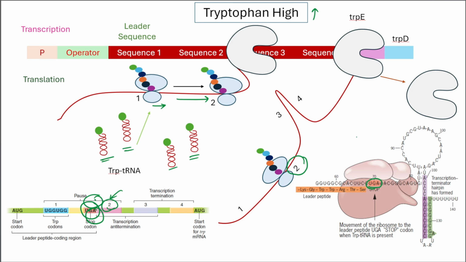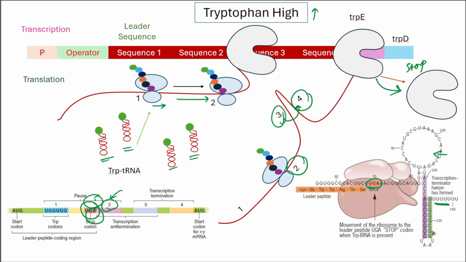Region 2 cannot pair with region 3. So here region 3 now easily pairs with region 4, forming the classic 3-4 pairing that forms the transcription termination hairpin. This is the transcription terminator hairpin, and this structure destabilizes the RNA polymerase at the downstream AU-rich region. This is the AU-rich region, causing transcription to terminate at the attenuator. So transcription stops before the structural genes. The operon shuts down because the cell already has enough tryptophan.